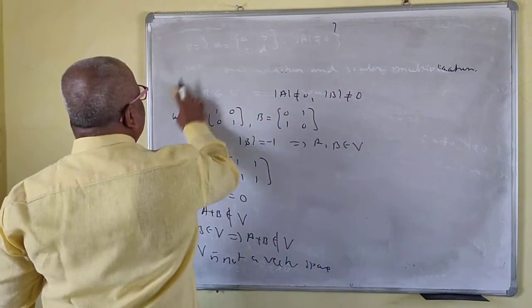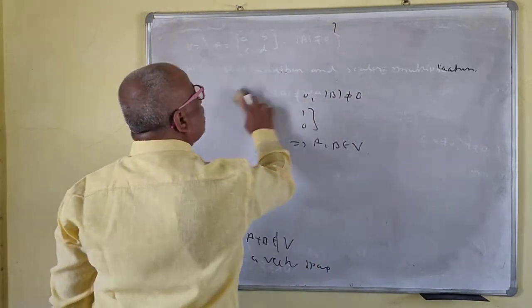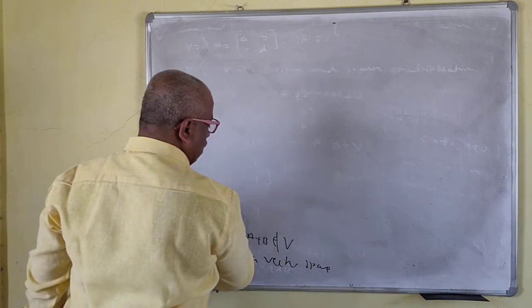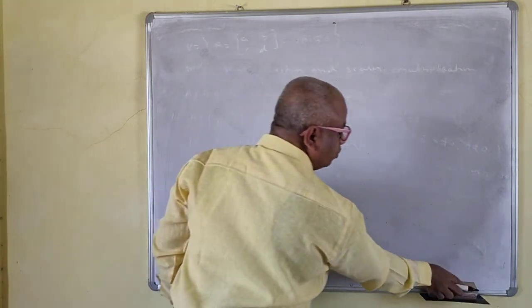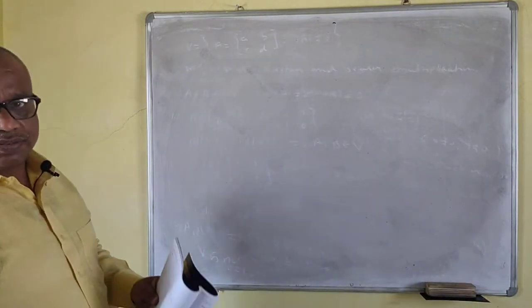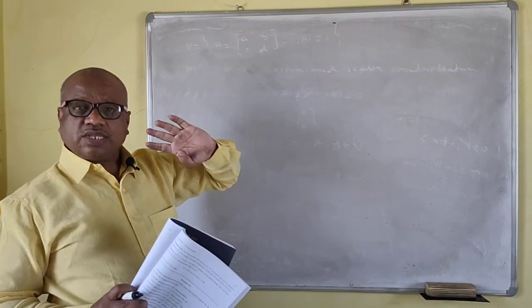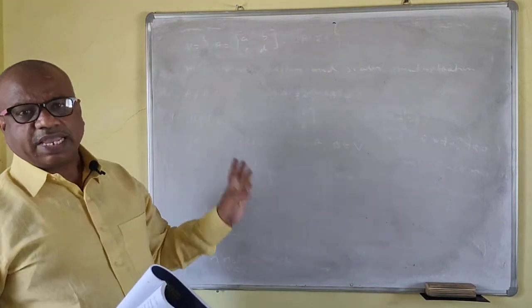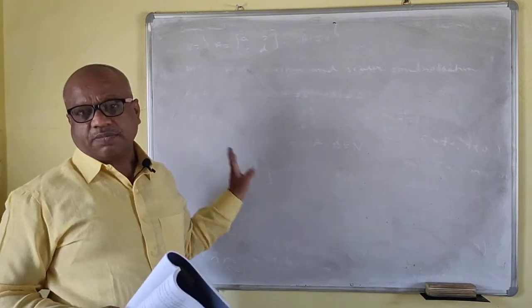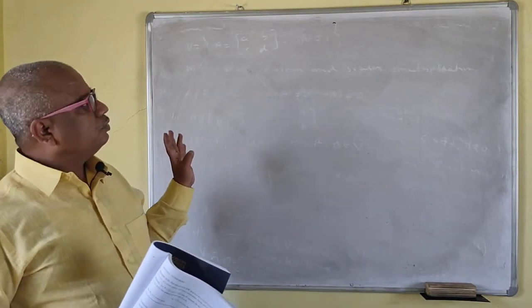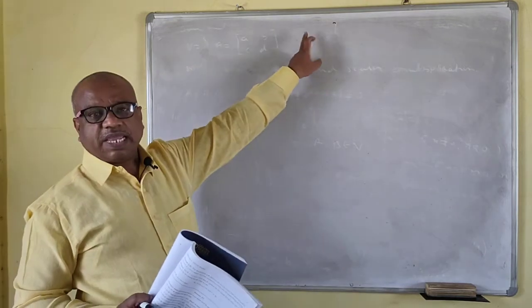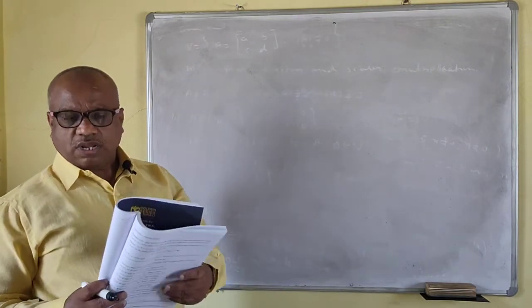Very simple, a one line answer. Even if the determinant is equal to 0, that is also not a vector space. If determinant A is equal to 0 and determinant B is 0, but determinant of A plus B is not equal to 0, right? So that means if determinant A is equal to 0, that is also not a vector space.